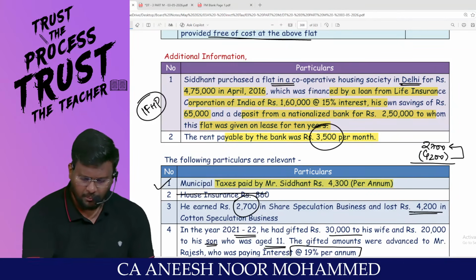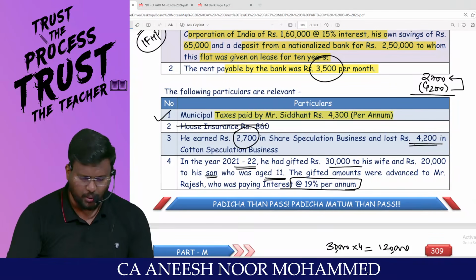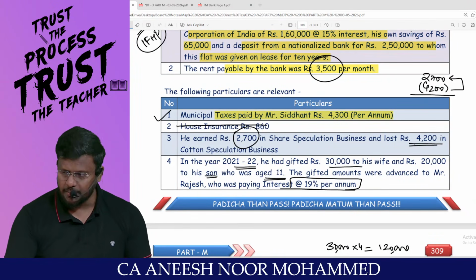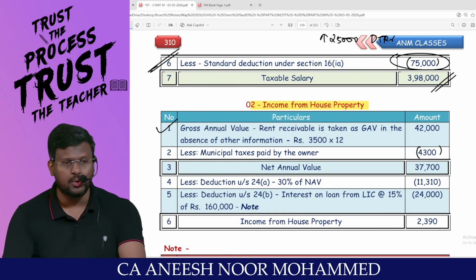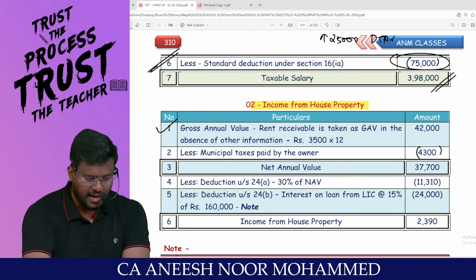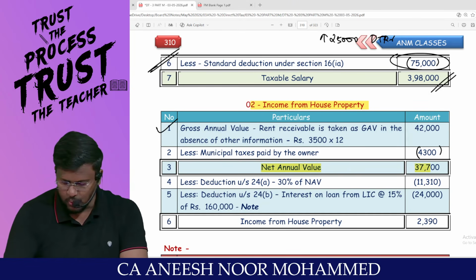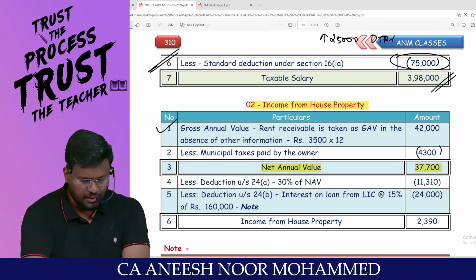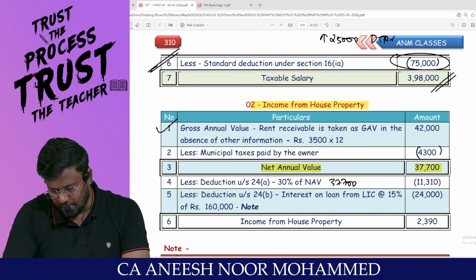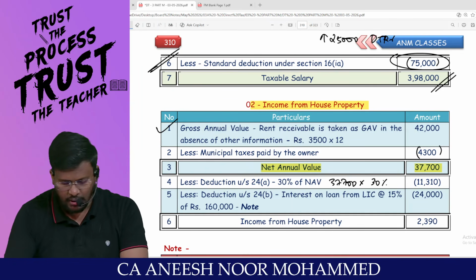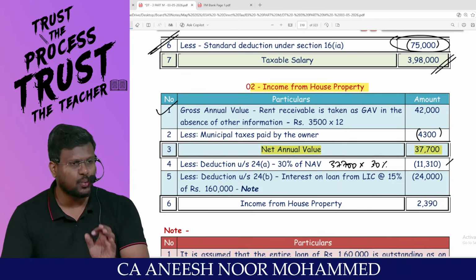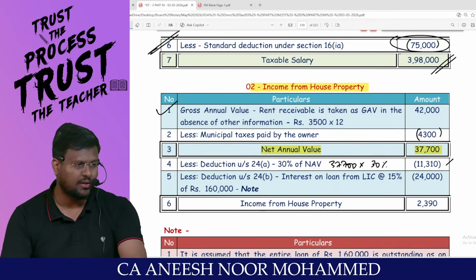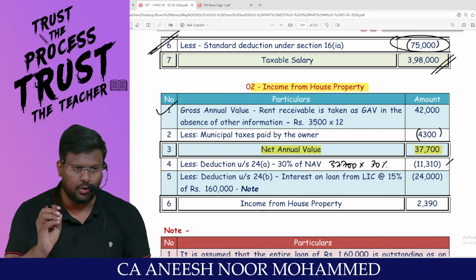Less municipal tax paid by the owner. In adjustment number 1 itself, they said municipal tax paid by Mr. Siddharth is 4,300. You can happily reduce the municipal tax. So the net annual value will be 37,700. On that 37,700, you can claim 30%. So 37,700 into 30% comes to 11,310, the 30% deduction under 24(a).